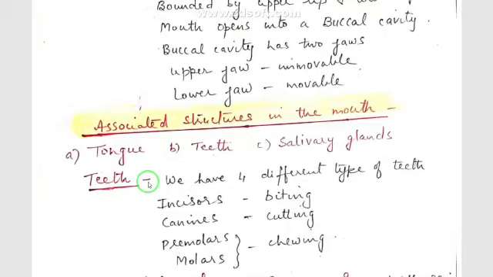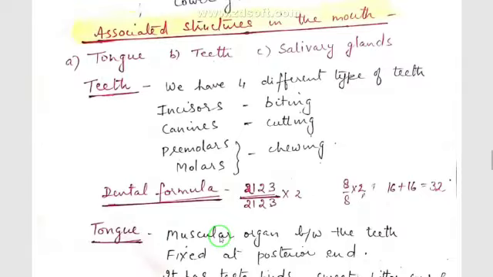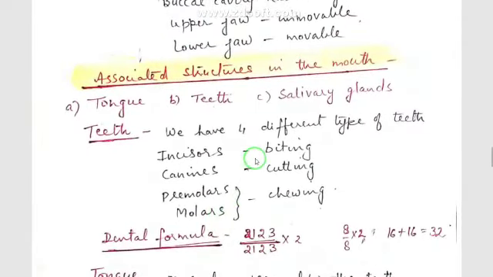So we have 4 different types of teeth: incisors, canines, premolars and molars. Incisors are biting teeth which are present in the front part of our mouth. Canines help in cutting and they are highly developed in carnivorous animals because they are used for flesh cutting and tearing.